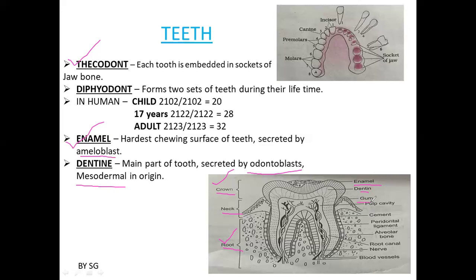This is the gums, and this inner space which we call the pulp cavity, through which blood vessels and nerves enter the teeth. And this is the root canal. These are the nerves and the blood vessels which I mentioned, which enter into the pulp cavity. So this is about the foregut.